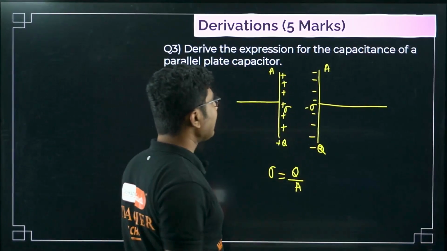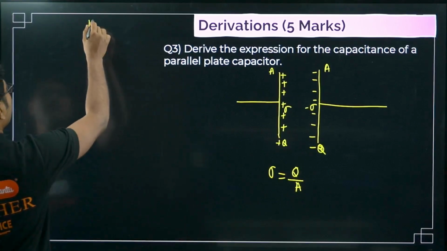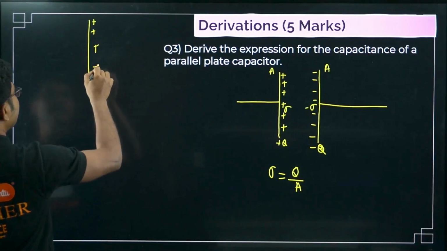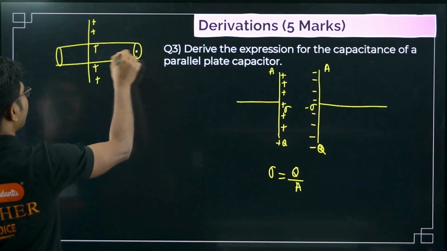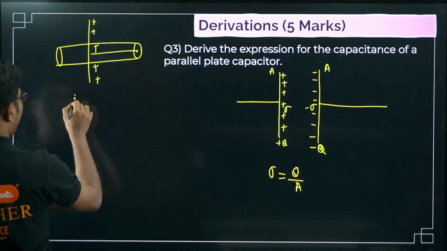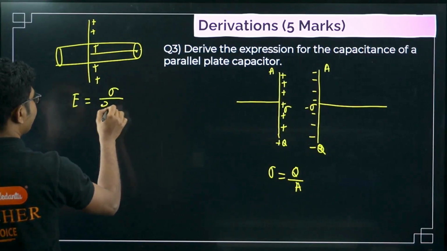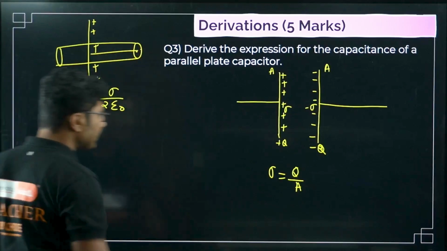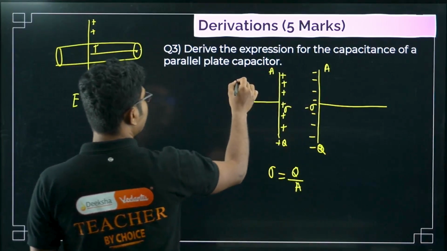Now we know that for a single charged, infinitely long charge sheet, the electric field at any point is given by sigma by 2 epsilon naught. It is independent of the distance. This is constant. Now there are 3 regions.